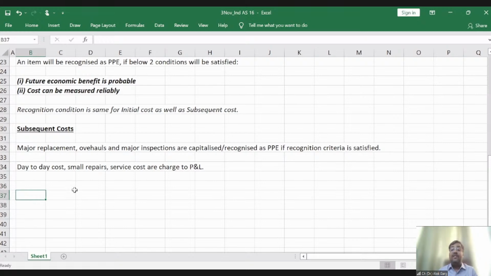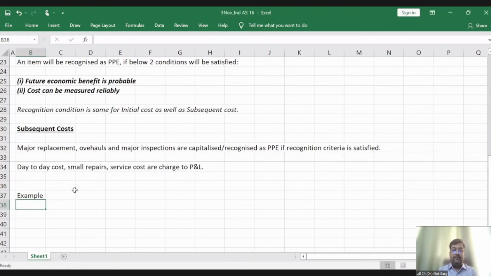So these are the kind of inspection costs which the airline industry has to incur at regular intervals to confirm that, yes, these aircraft are airworthy. And if these are not inspected, then these entities are not allowed to fly those aircraft, even though those aircraft are perfectly fine. Right? Is it clear, friends? Let's understand this thing with the help of an example, right?